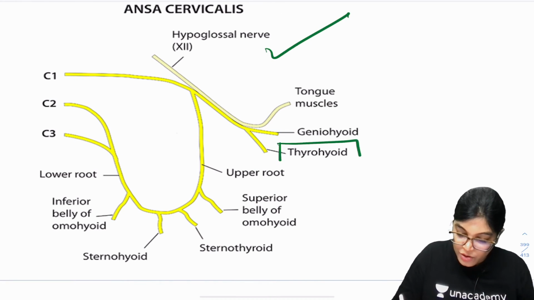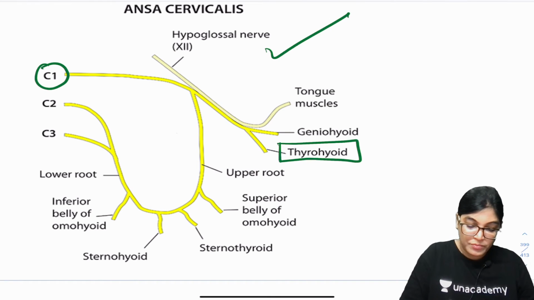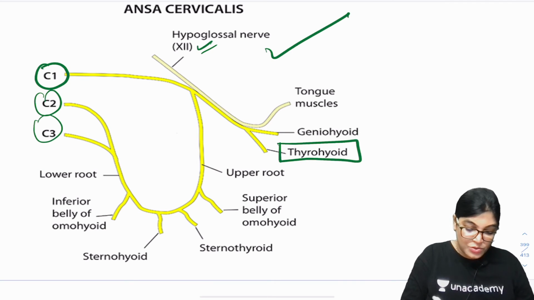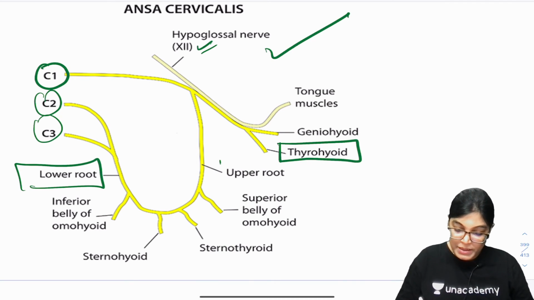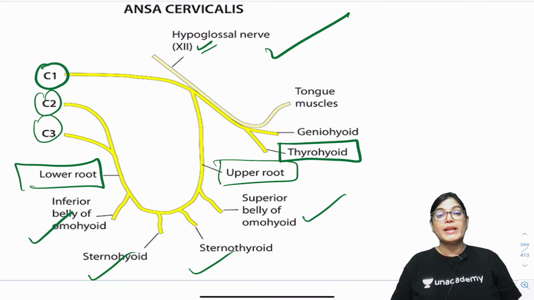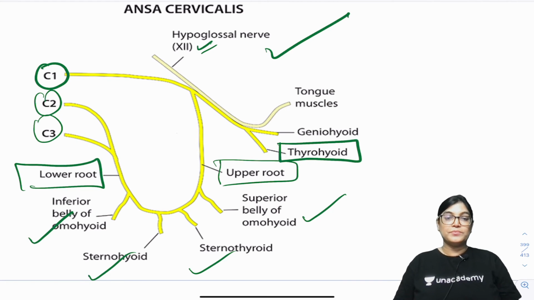Here you can see thyrohyoid muscle, one of the infrahyoid muscles, getting innervation from C1 nerve root carrying the fibers of hypoglossal nerve. C2 and C3 are forming the lower root, C1 is forming the upper root and supplying the following muscles: sternohyoid, sternothyroid and 2 bellies of omohyoid muscle, but not thyrohyoid.